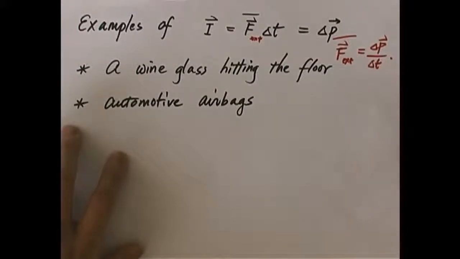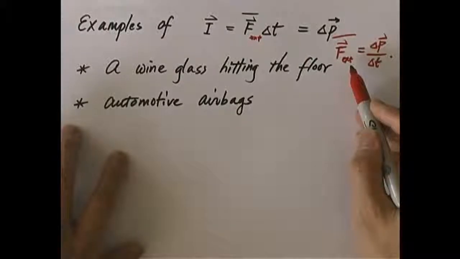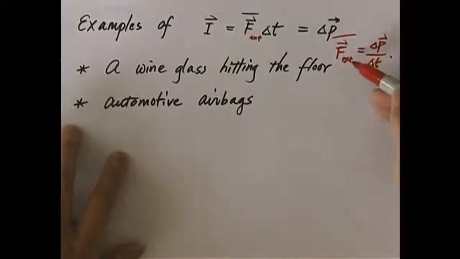Now, what determines whether things are going to break? Well, that's the impact force, right? Say the glass, if a certain amount of newtons of force acts on it, it's going to break. So it's the amount of force it receives that determines whether it's going to break or not. So what's that force equal to? Delta p over delta t. Again, the magnitude of delta p has nothing to do with whether the floor is carpeted or not. So how come in one case it's easy to break, and in the other case it's not that easy to break?